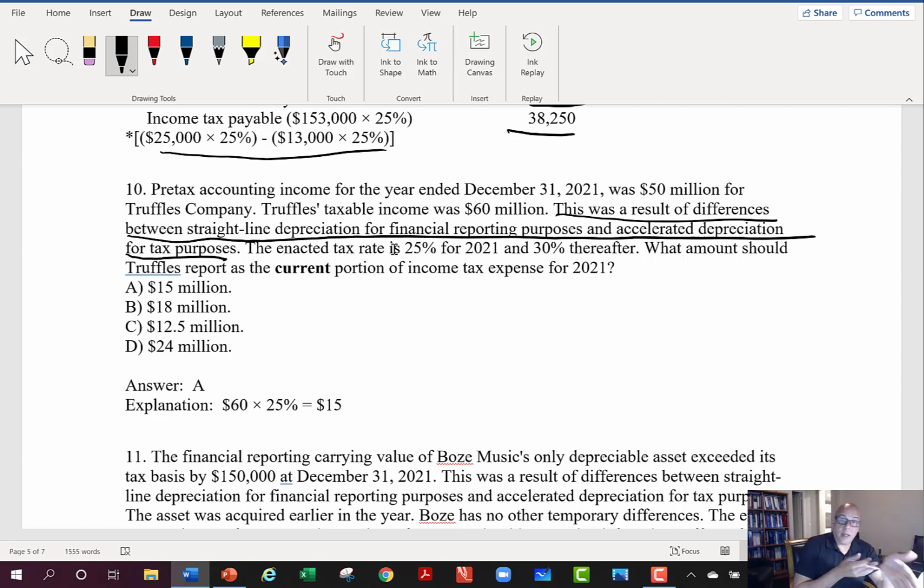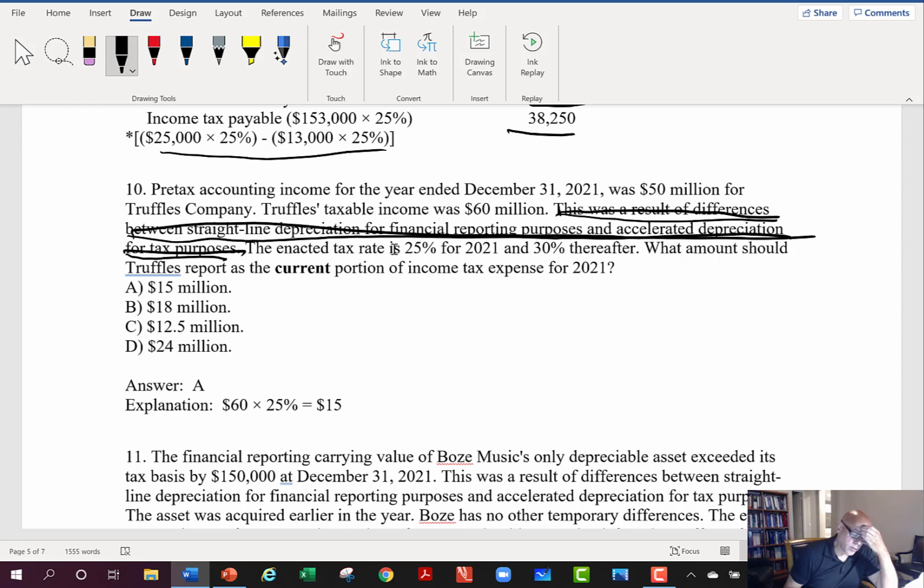But you could have had accelerated showing more in previous years, and now the accelerated is slowing down, showing lower amounts than the book. And apparently we're to that stage of this fact that they had differences between straight line and the accelerated. So that sentence does you no good at all to be able to answer this question.